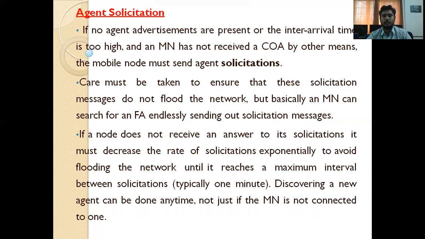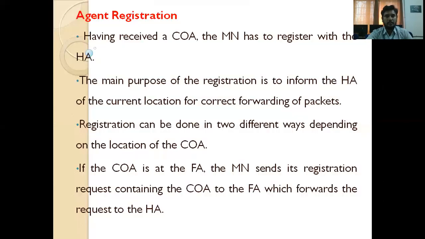Agent solicitation messages are transmitted. In this way, we can discover the agent. So after discovery, that means after finding the agent, the mobile node, what happens? After discovery, the next step required is registration. Agent registration. So how is agent registration done?